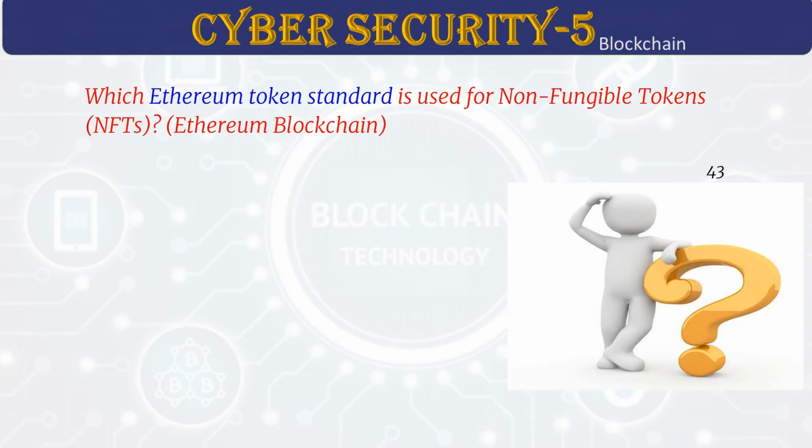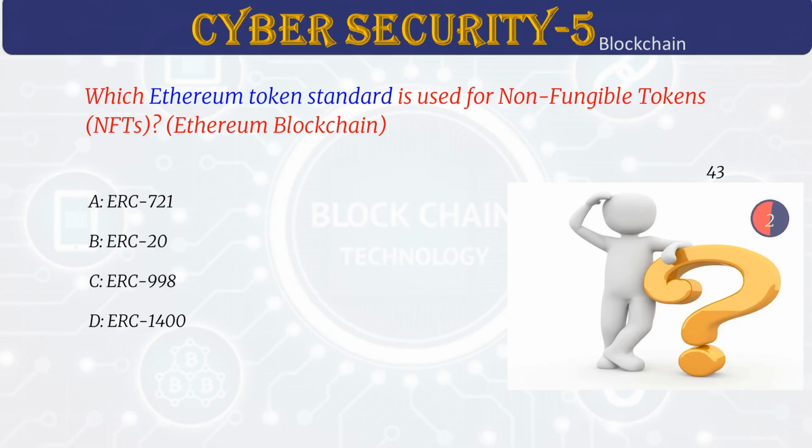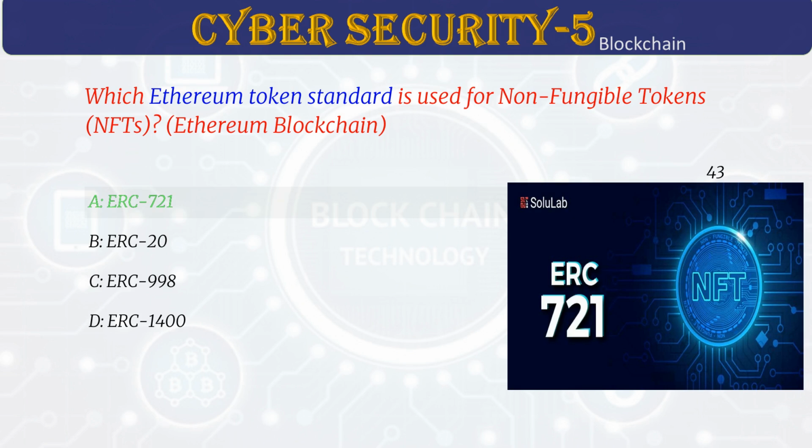Which Ethereum token standard is used for non-fungible tokens, NFTs? Answer A. ERC 721. ERC 721 is a standard for NFTs. Each token is one of a kind and can't be split. People use it for digital art, collectibles, and game items. It helped make NFTs very popular on Ethereum.